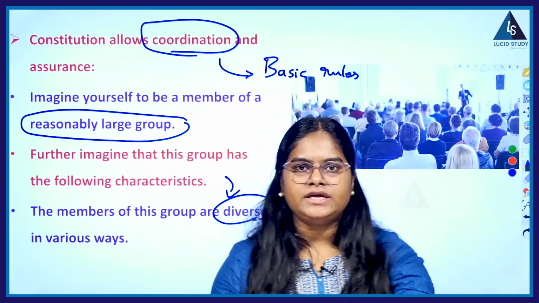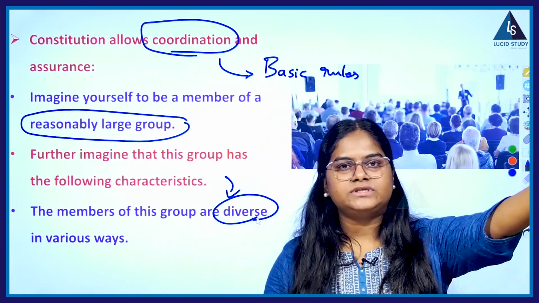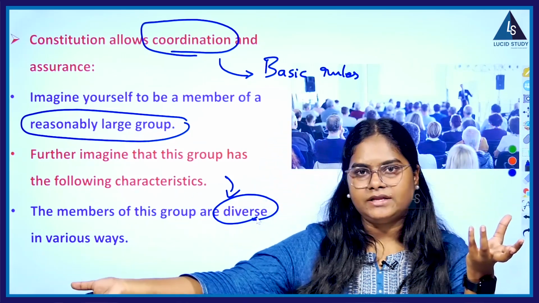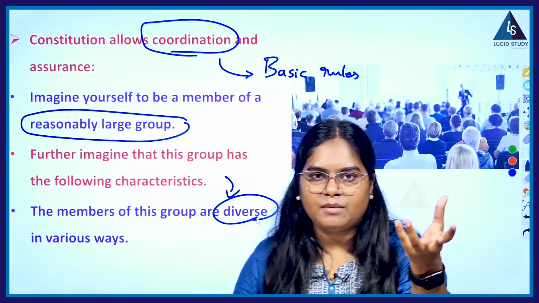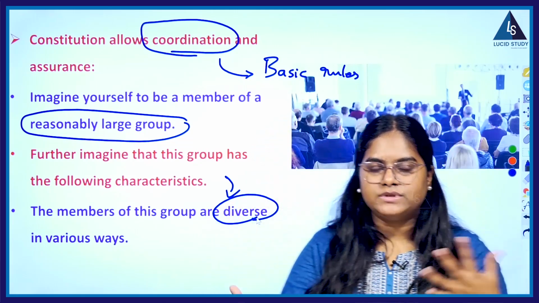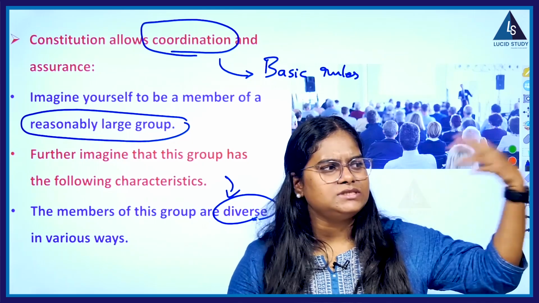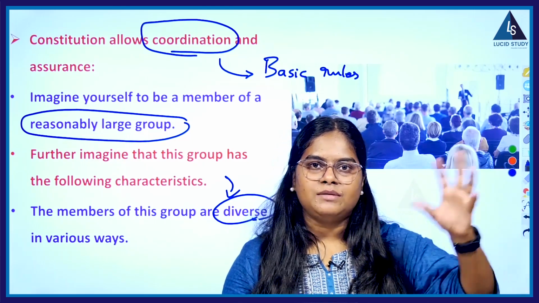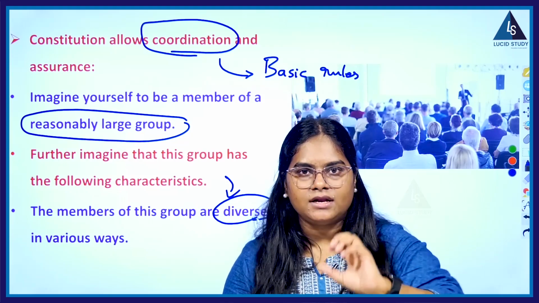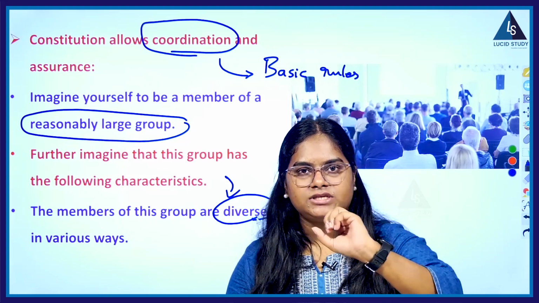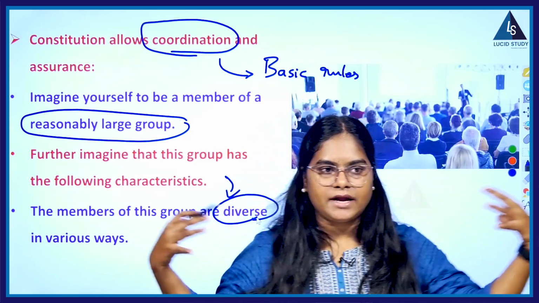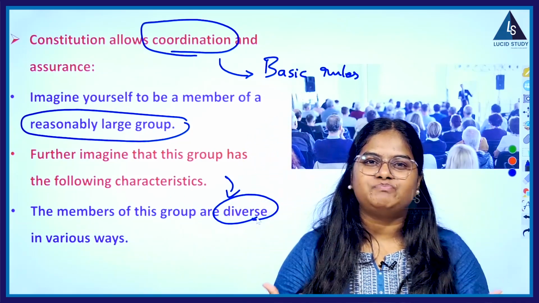For example, if you are a Hindu, let us say your opposite house, a Muslim family is living. Beside your house, there is a Christian family living. Okay, this is one diversity which we can see. Then let us imagine, beside your house, some people belonging to a different state. If you are belonging to Telangana or Andhra Pradesh, let us say some person belonging to Kerala. So, like that, your street is filled with diverse people.